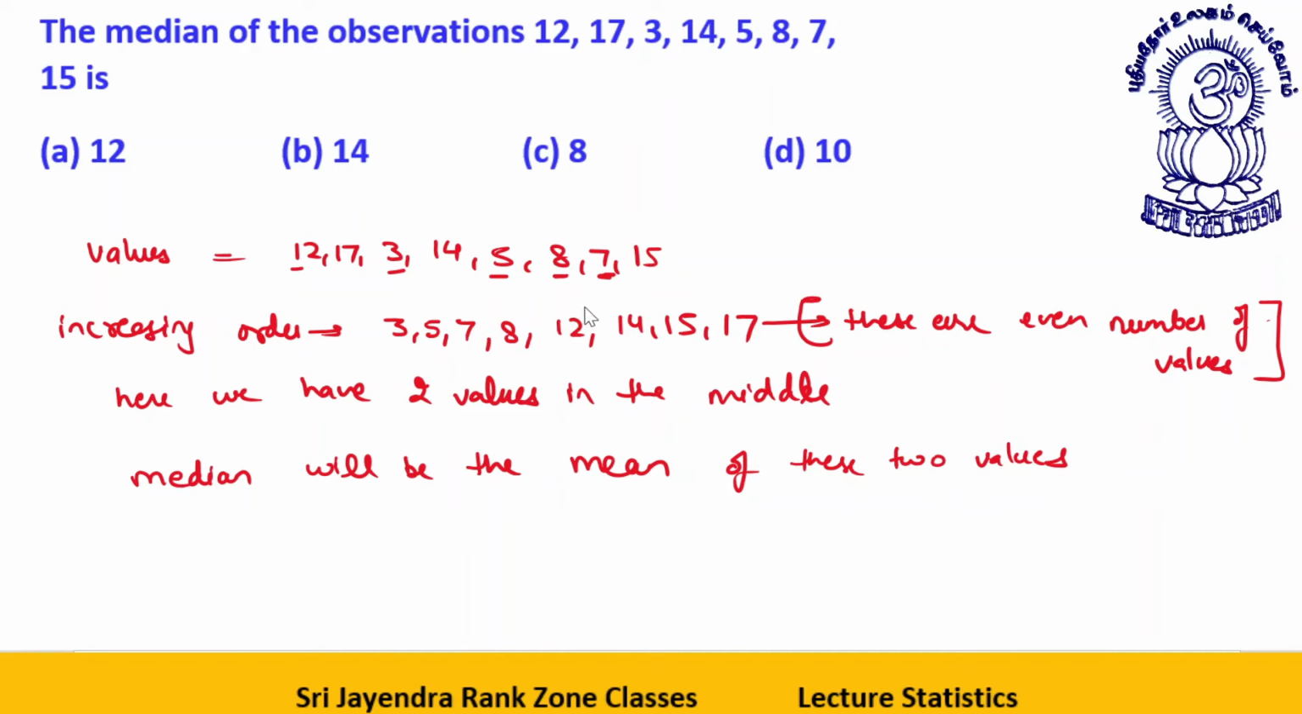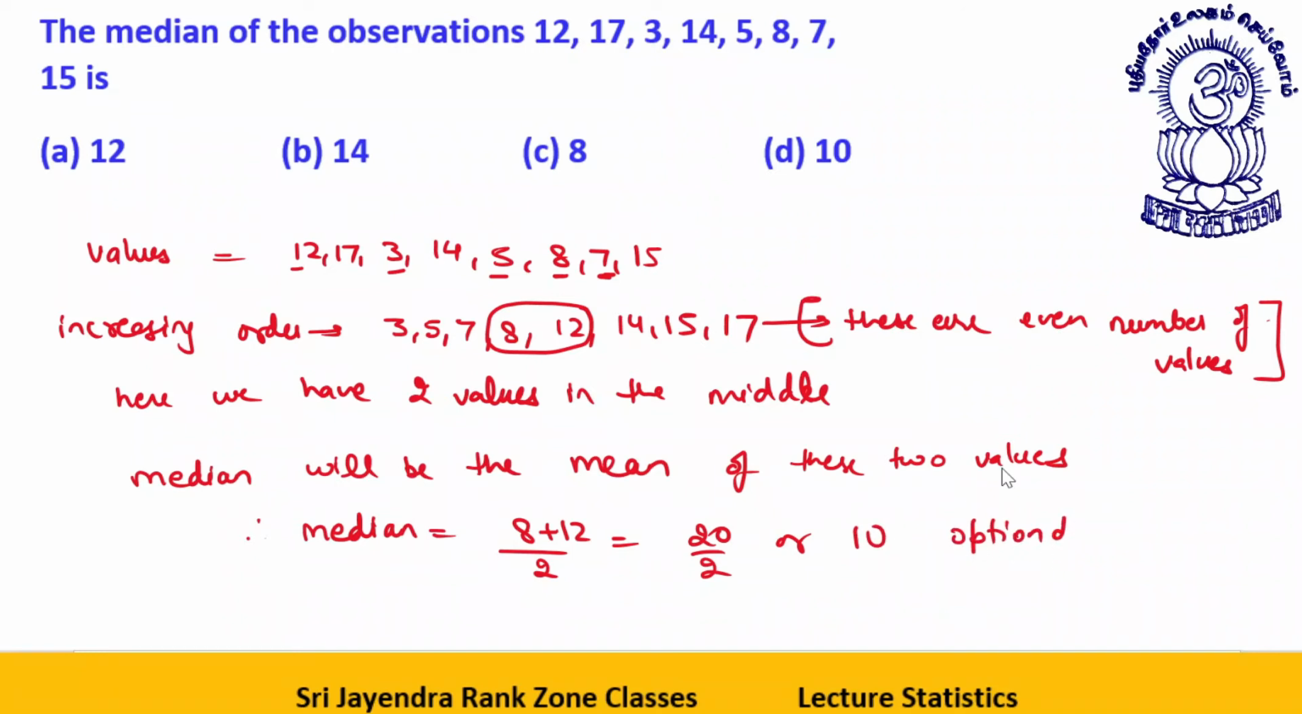That is, the two middle values are 8 and 12. Therefore, median is 8 plus 12 divided by 2, that is 20 by 2, or 10. Option number D is the answer, dear students. Okay. Am I clear to all of you? Fine.